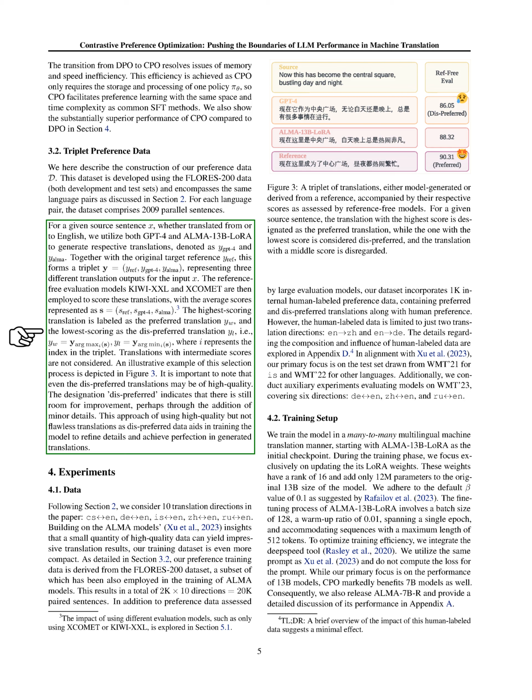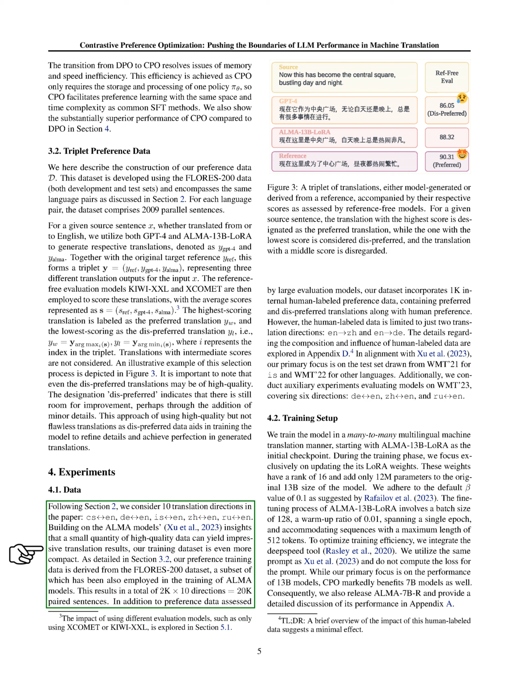Section: Experiments. In this section, we'll discuss our experiments, the data we used, our training setup, the baselines we compared against, and the results we obtained. We focused on 10 translation directions in our study, including Czech to English, German to English, Icelandic to English, Chinese to English, and Russian to English.